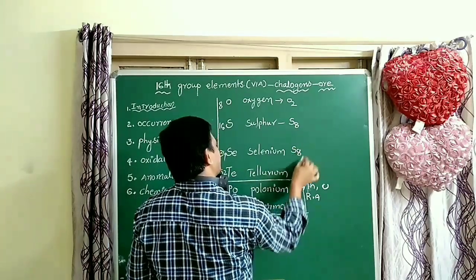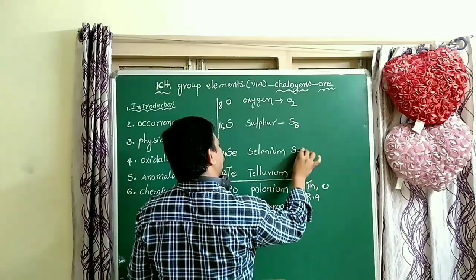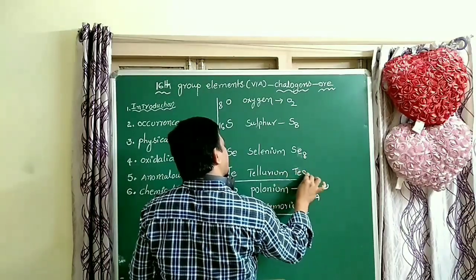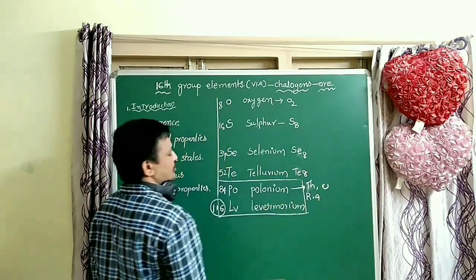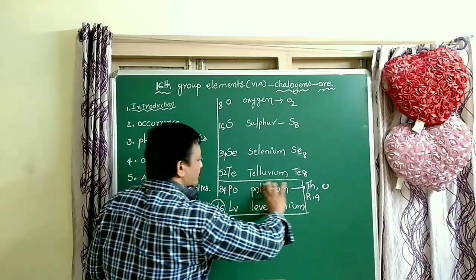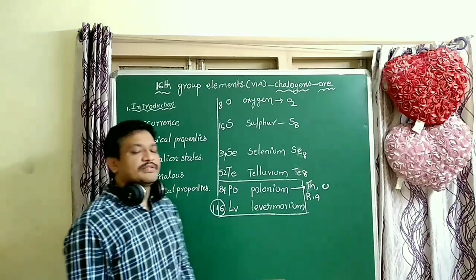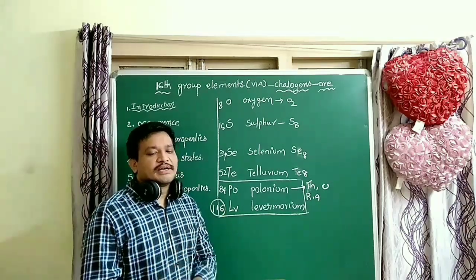Polonium is a monoatomic element, and livermorium also monoatomic. These have more metallic character.